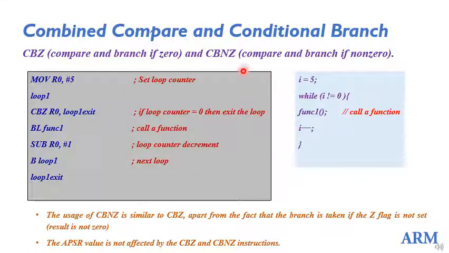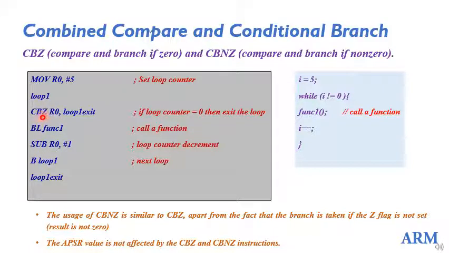So I am not performing any data processing operation here. Usually, in the previous slides we have seen, the status flags will be updated by the execution of data processing instructions. The move data transfer instructions are not going to update the status flags. Okay, so this is a data transfer instruction, so it is not going to update any status flags. But now I will give some label to this line, that is loop 1, and now I say CBZ, that is CBZ R0.